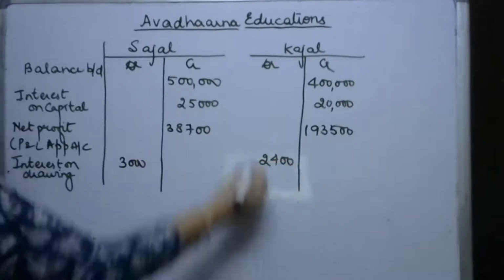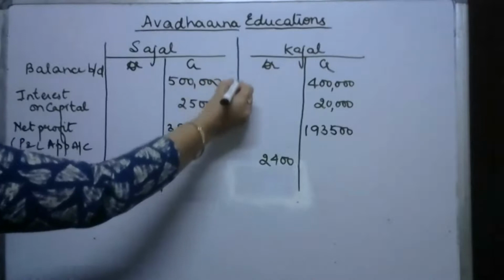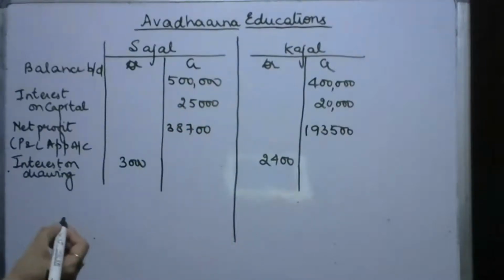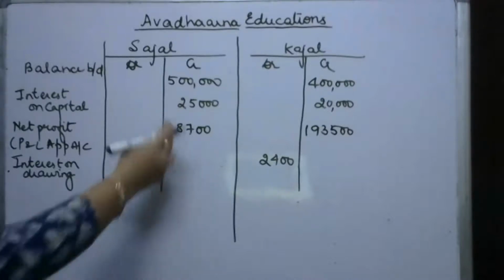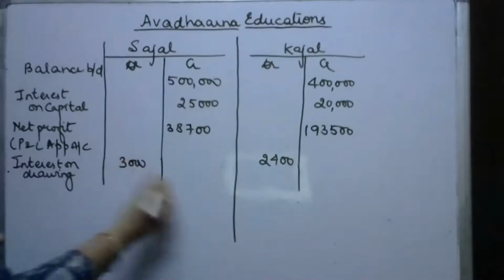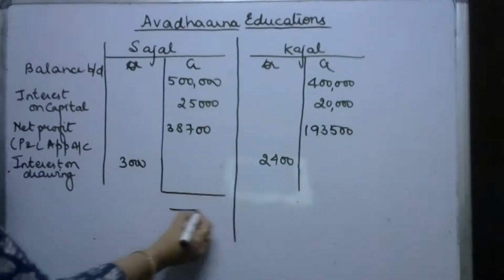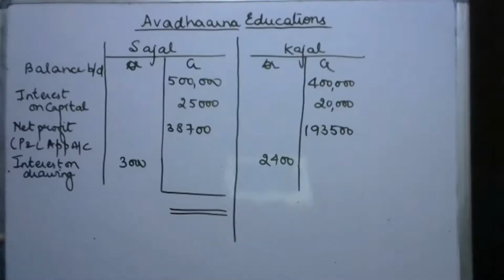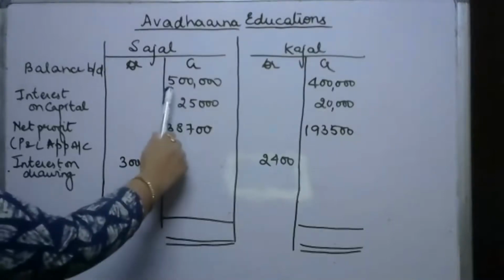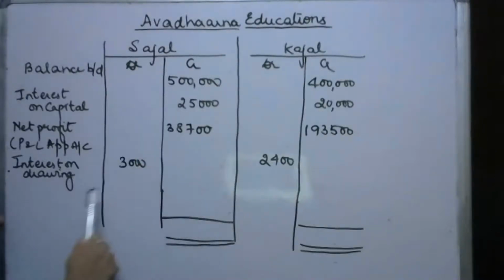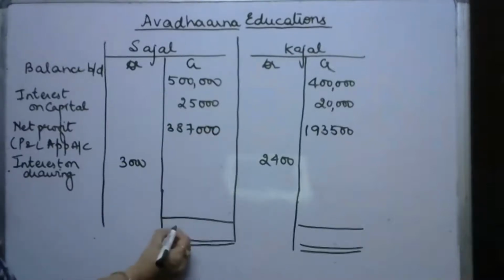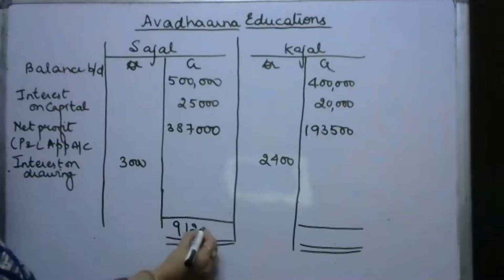Now, if we are going to subtract from the sum total of the credit side of the partners capital account the 3,000, see the total of 5,25,000 and 3,87,000, the total is 9,12,000.